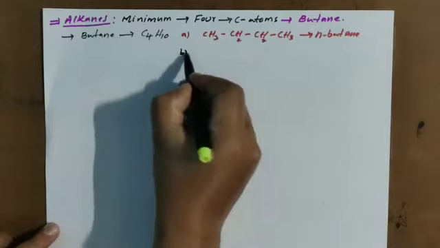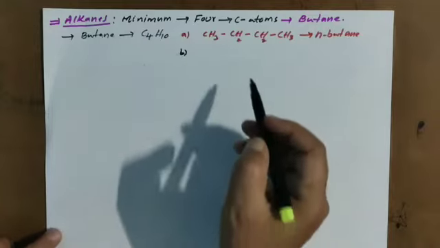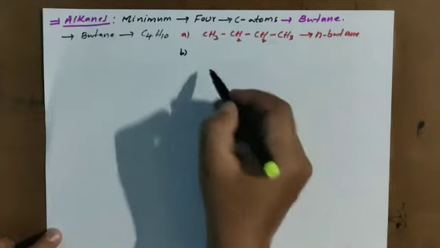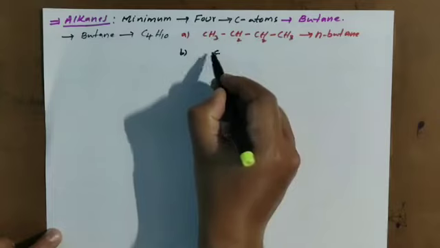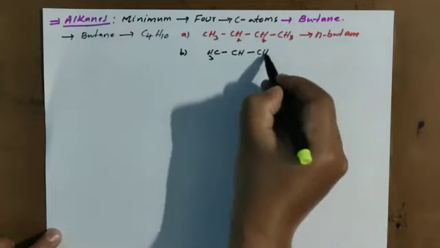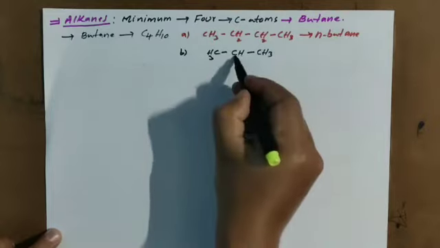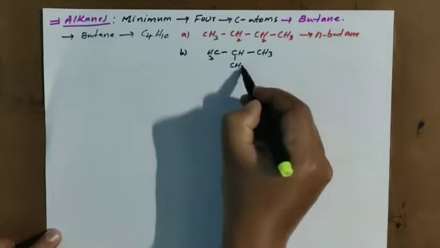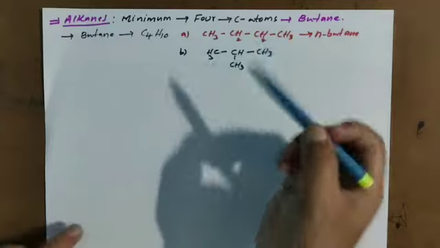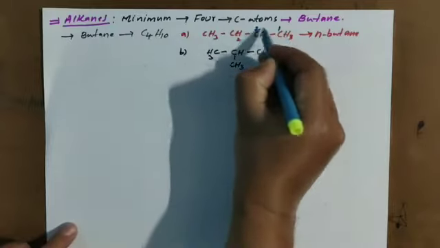See here I am writing now change in the chain. Formula same, chain 1, 2, 3, 4. Now I am taking here 3 carbon atoms. CH3 bond CH bond CH3. One methyl group I am writing as substitution here. See here also carbon atoms are same, formula same, hydrogen same, but chain is different. This is parental chain we have with 4 carbon atoms.